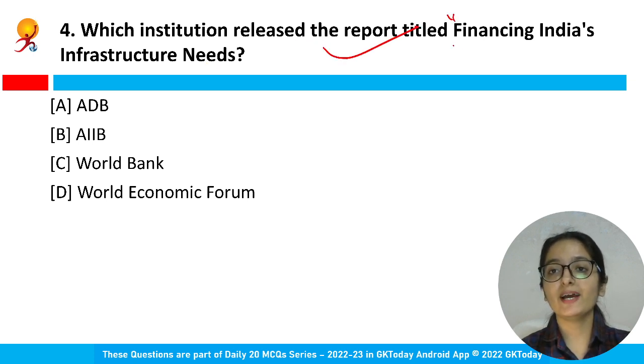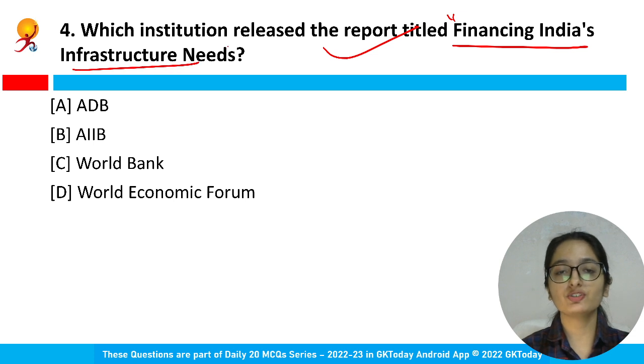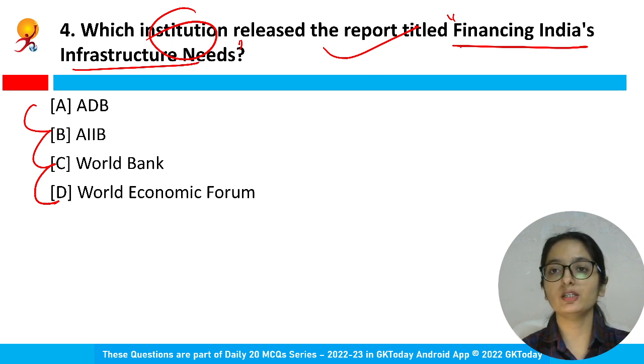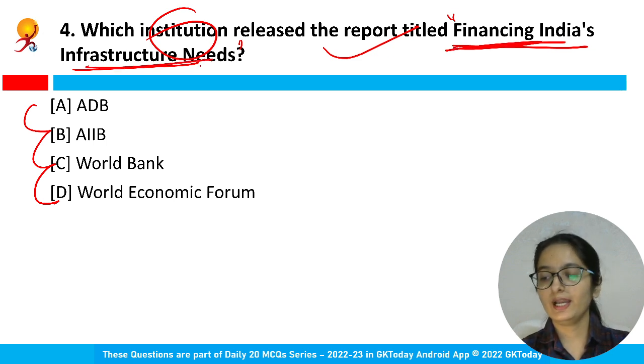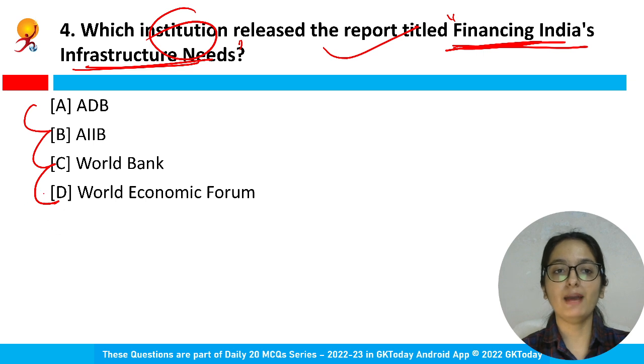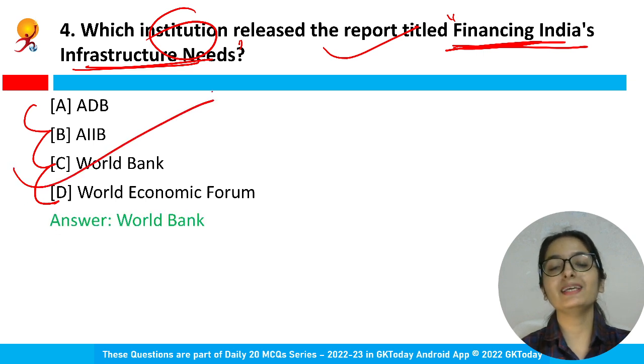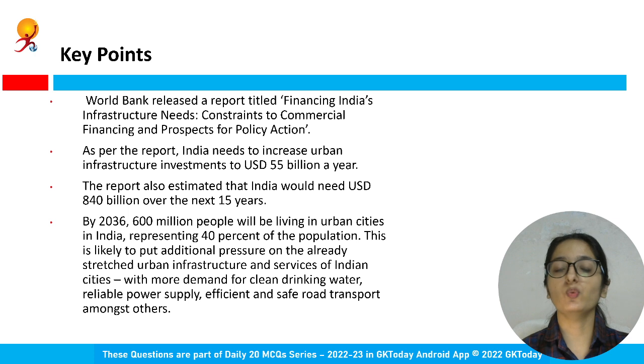Which institution released the report titled Financing India's Infrastructure Needs? You have 4 options in front of you. Which is that particular institution that has released this report? The title of this report is Financing India's Infrastructure Needs. And the right answer is World Bank. Option C is the correct answer. So World Bank released this report.